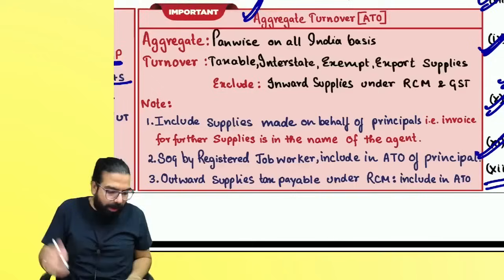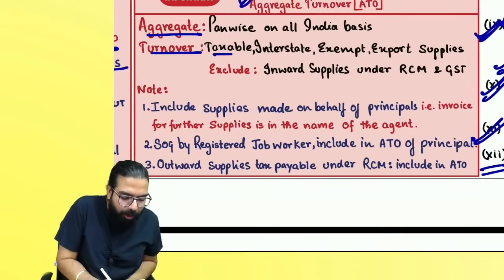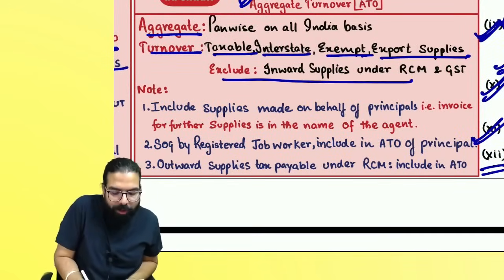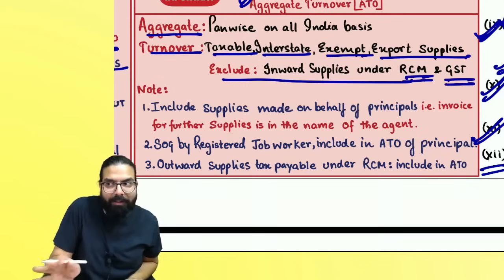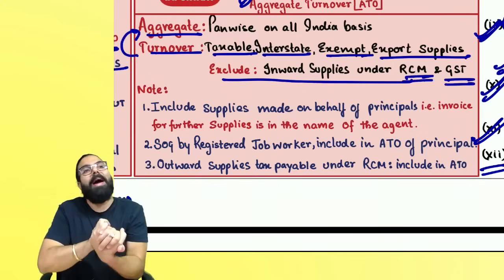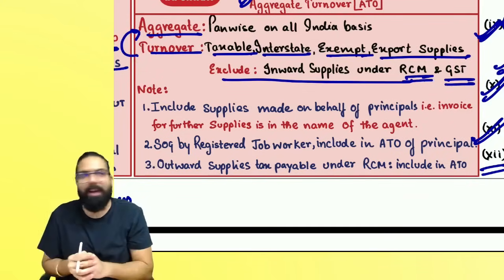Can I go ahead, everyone? So it says aggregate turnover. Turnover means taxable, interstate, exempt, and export. Inward supplies to be excluded on which you are paying the tax under RCM. Exclude GST always, and turnover should be calculated. Aggregate means PAN-wise turnover on all India basis has to be calculated.